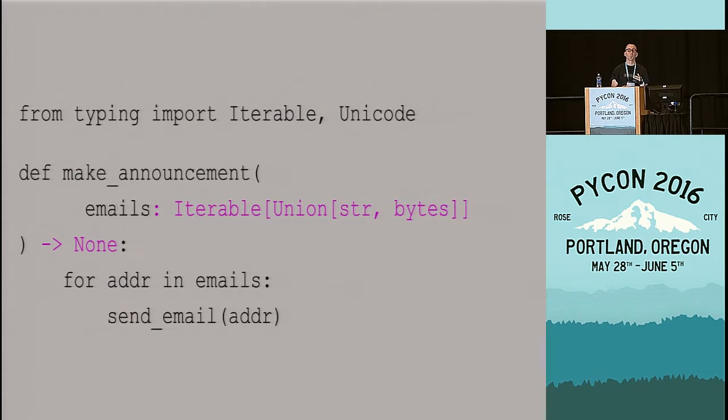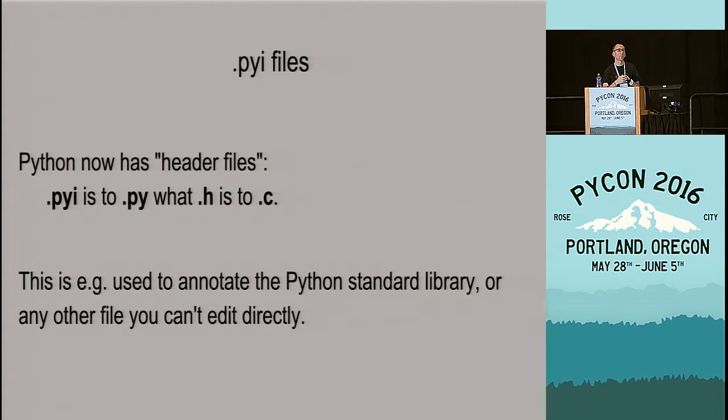And sometimes you can't, because the original author of the code doesn't let you modify his code, or you're writing code that's supposed to work on Python 2 as well as Python 3, or you're annotating a C extension where you don't have Python source code. For that case, Python now has the concept of header files, PYI files, where they have the structure of the Python program, but they don't contain any of the actual implementation. And you can stick all your types into that alongside file, and you don't have to modify your original Python source.